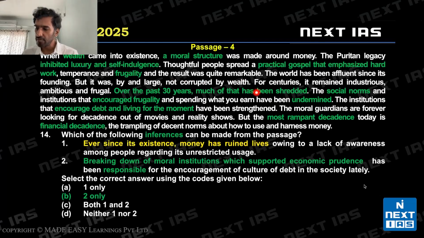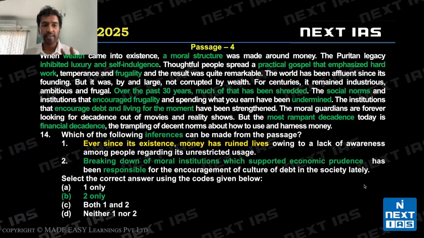Over the past 30 years, much of that has been shredded, and then we know what the author will generally say. Social norms encouraging frugality have been undermined. These norms have been removed. So now we don't encourage frugality, we in fact embrace maximalism. Most rampant decadence, financial decadence. Decadence essentially means people are using and misusing money and spending it, etc. Right? So old values of being frugal, of spending little money, saving money, working hard, those values have vanished. Instead, we are now trying to be as decadent, to live in debt, live in the moment, and so forth.